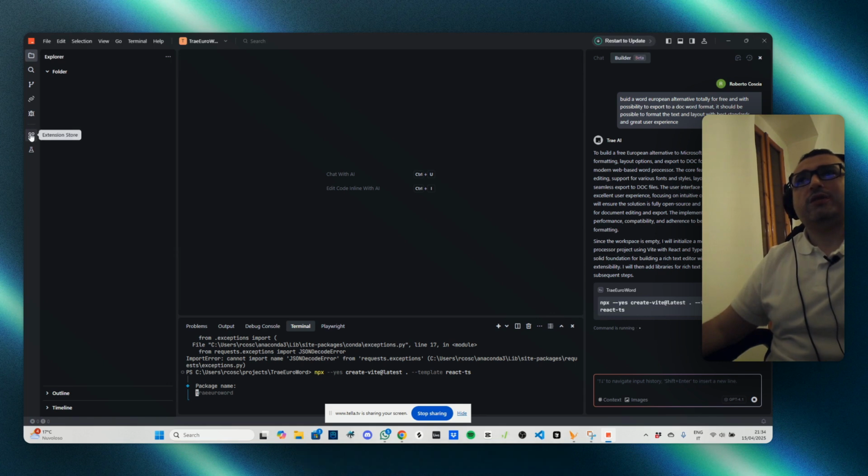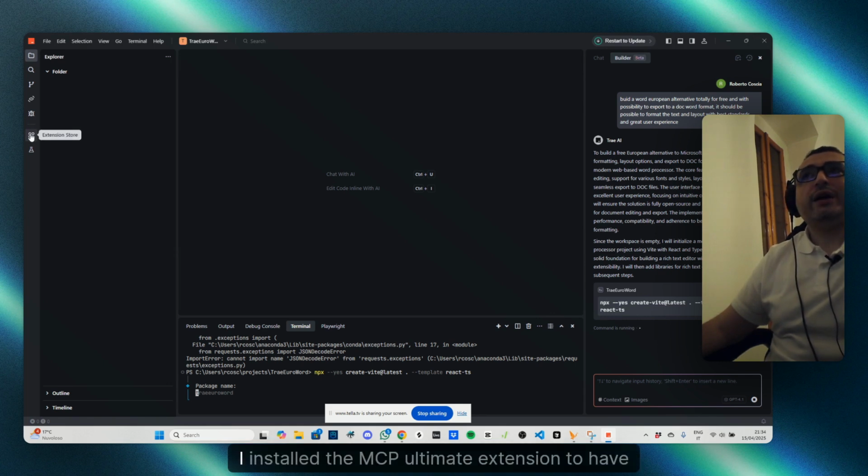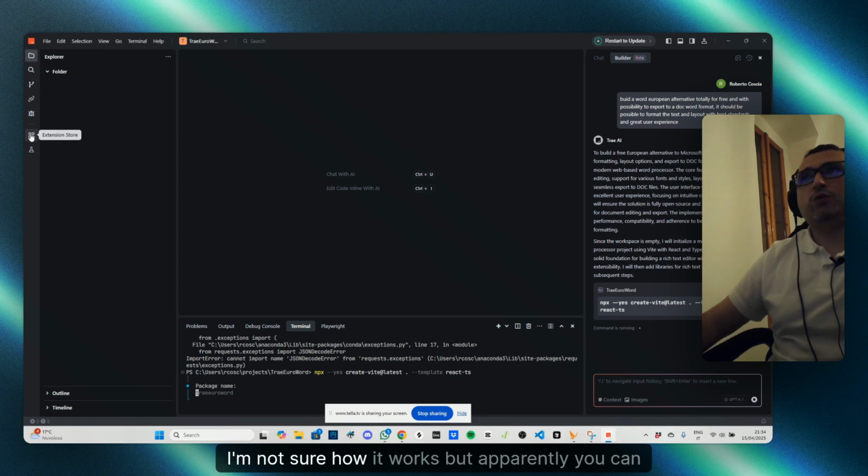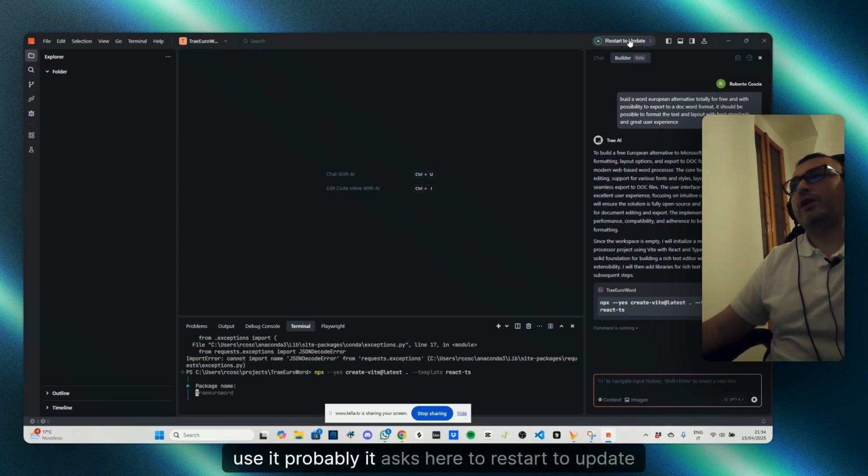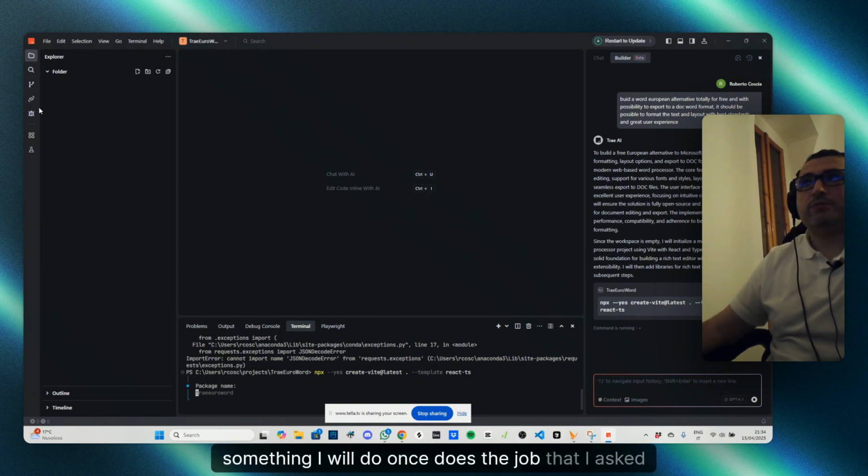And the extension store. I installed the MCP Ultimate extension to have access to the MCP, which I didn't try yet. I'm not sure how it works, but apparently you can use it. Probably it asks here to restart to update, something I will do once it does the job that I asked for.